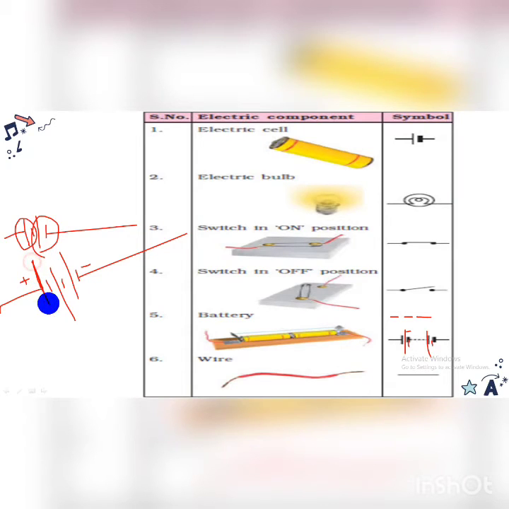Like over here, the positive terminal is attached with the wire, so you have to use the plus sign. Over here the negative terminal is attached with the wire, so you have to mention the negative sign. Make sure we will do this.